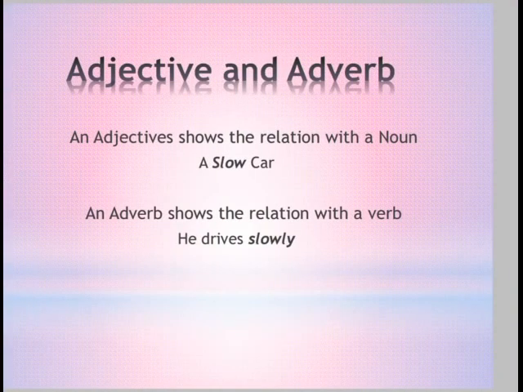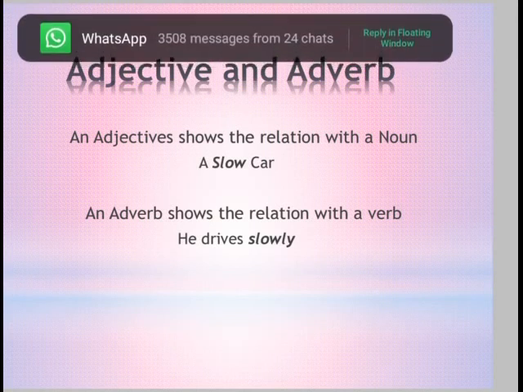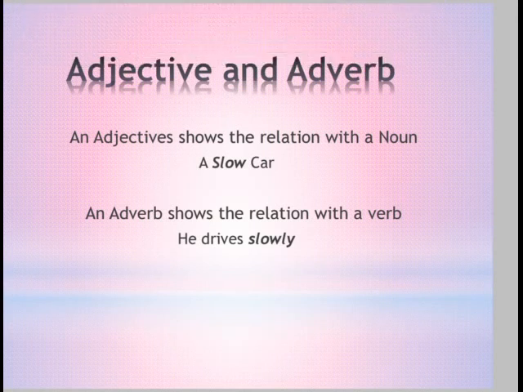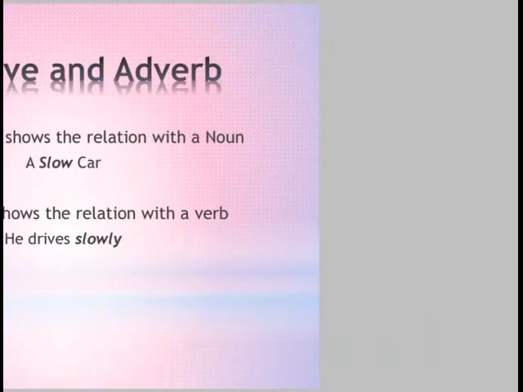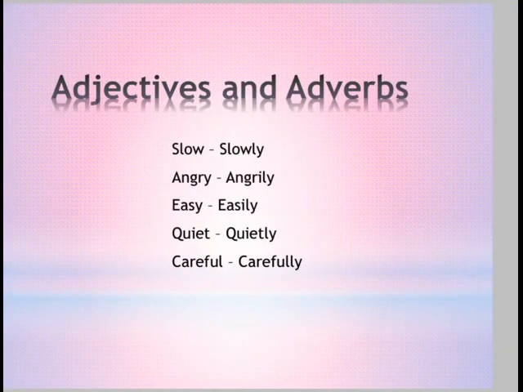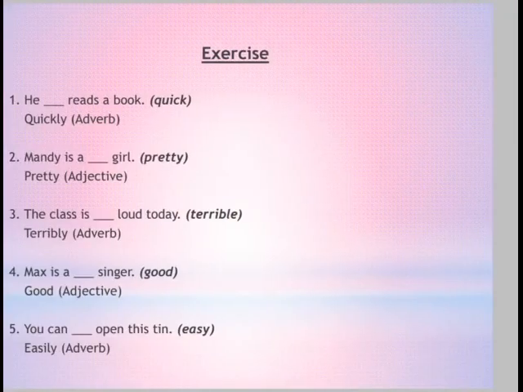Adjective and adverb. An adjective shows the relation with the noun, like a slow car, but an adverb shows the relation with the verb. An adjective shows the relation with a noun and pronoun, and an adverb shows the relation with a verb, an adjective, and another adverb, such as slow, slowly. A slow car, he drives slowly. Adjective and adverb examples are slow, adjective, slowly, adverb; anger, angrily; angry, angrily; easy, easily; quiet, quietly; careful, carefully.